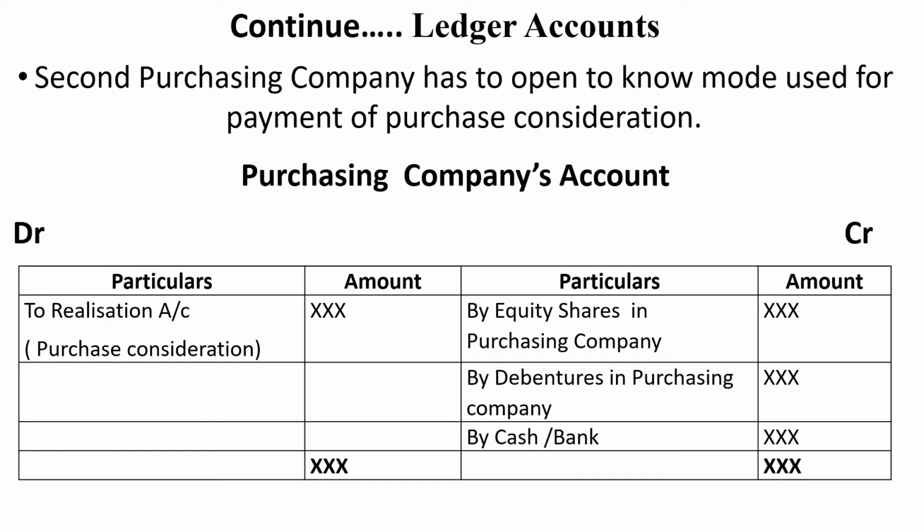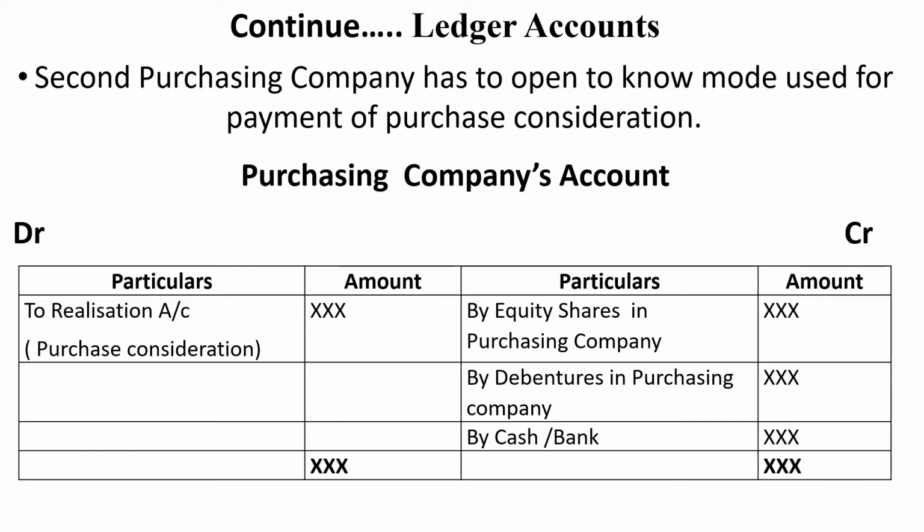The second ledger account is the purchasing company's account. Here, for the sake of format, I have given purchasing company's account. While solving a problem, if they give a name for the purchasing company, you have to write the name of the purchasing company. Here I give one format, just purchasing company.